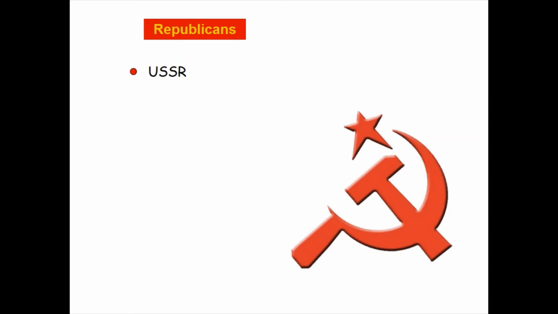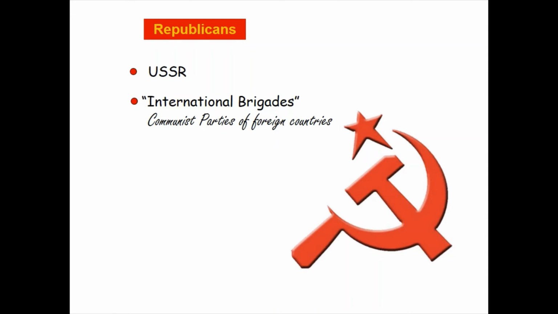The Republicans were also helped by outsiders. They were supported by the USSR and by communist parties of foreign countries, who formed what was known as the International Brigades.